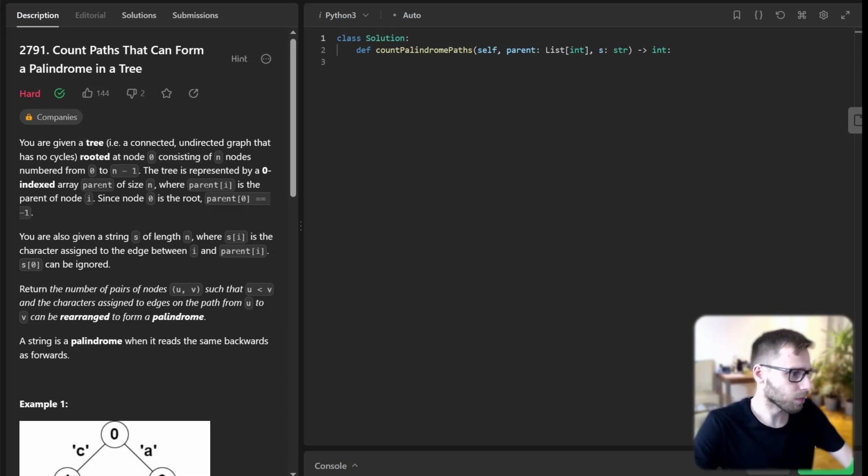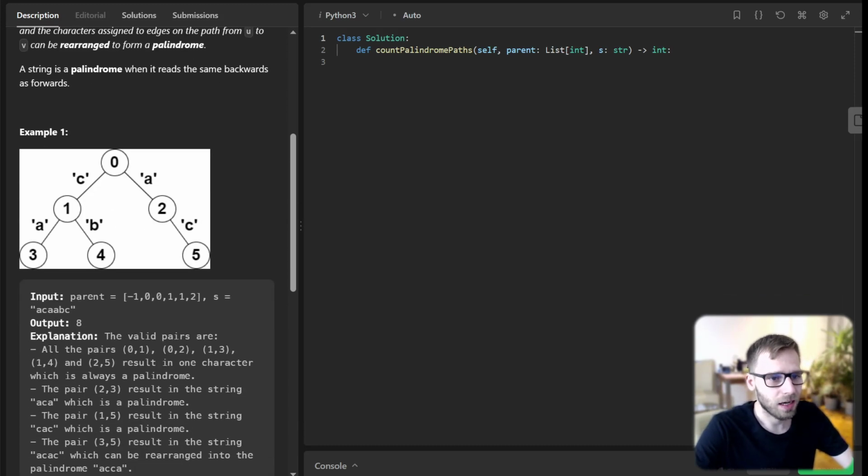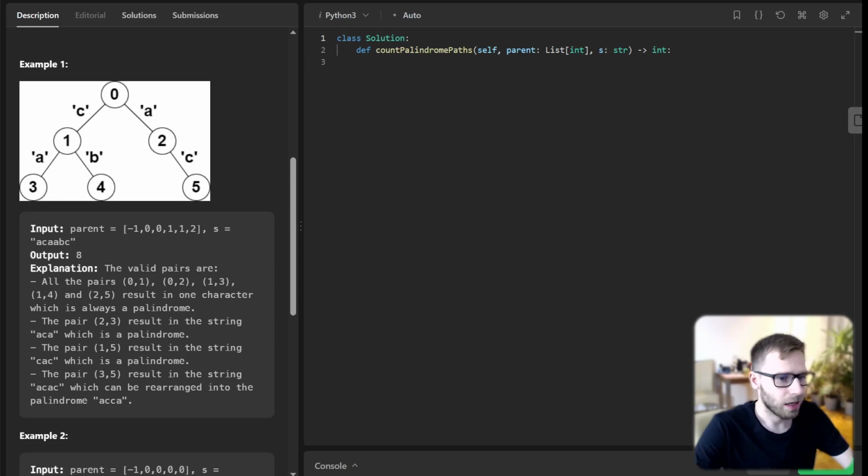So let's visualize it with a simple example. For instance, if we have a tree like this, and the edge characters are A, C, A, A, B, C, the valid pairs that form a palindrome would be 0,1; 0,2; 1,3; 1,4; 2,5; 2,3; 1,5; and 3,5.